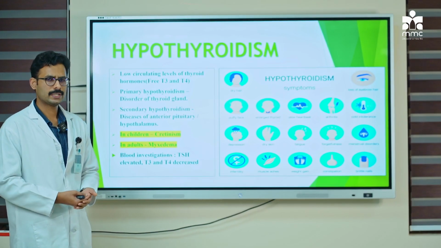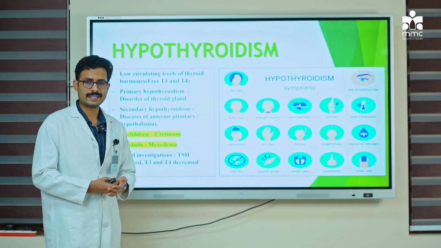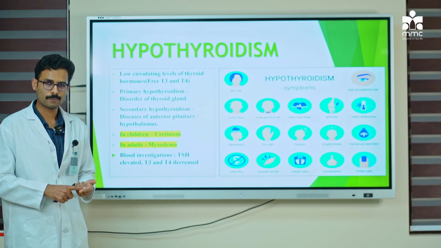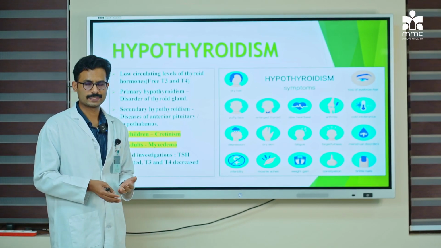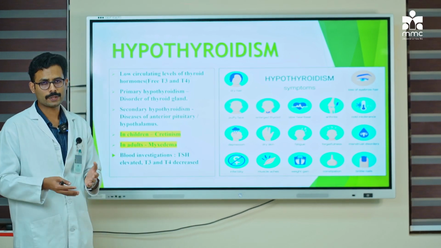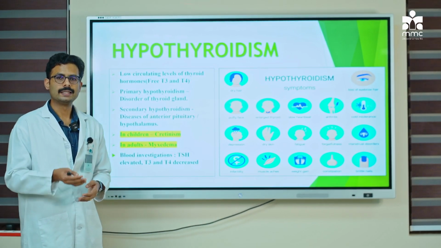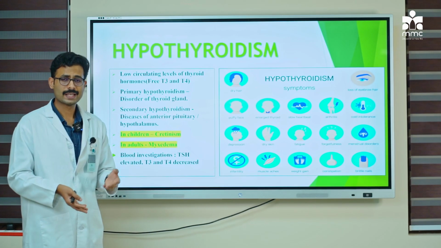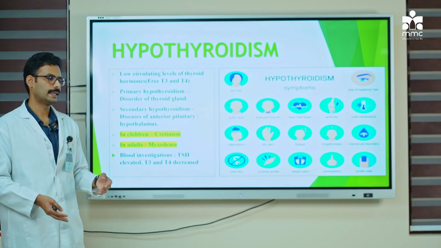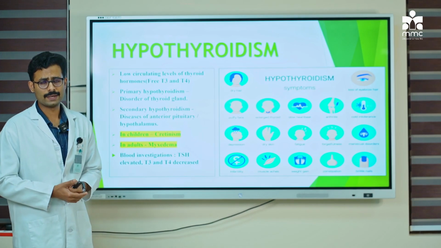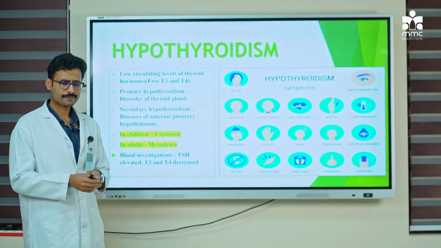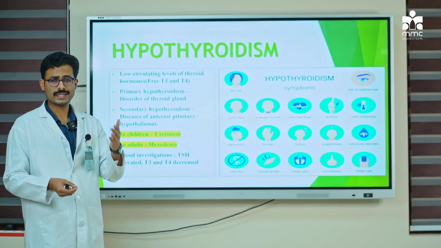So the investigations include your TSH, that is thyroid stimulating hormone, and your thyroid hormones, that is T4 and T3 levels. So usually in hypothyroidism, there is a decrease in the T4 as well as T3 levels, whereas there is an increase in the thyroid stimulating hormone. So this is evident by the hypothalamus pituitary thyroid axis.